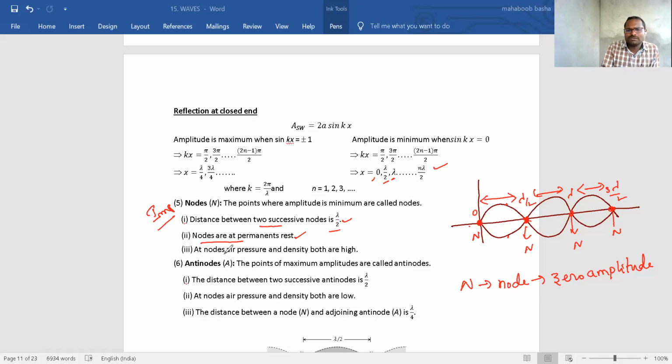And what happens at nodes? At nodes, air pressure and density are very high, because amplitude is minimum. Okay, these are called nodes.